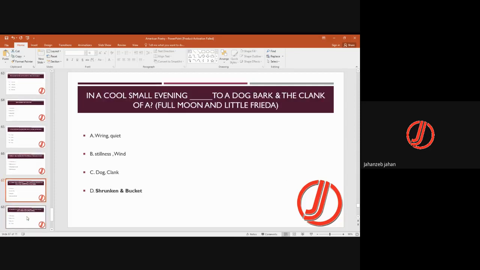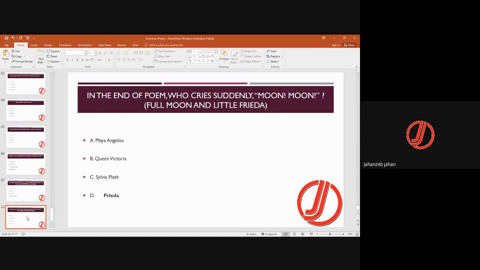In cool small evening, shrunk to a dog bark and the clank of a bucket, and a full moon, and little Frieda. So that is a poem by Sylvia Plath. So it was a small evening, shrunken to a dog bark and clank of a bucket. At the end of the poem, who cries suddenly, Moon, moon? So this is also taken from Full Moon and Little Frieda, who was a daughter of Sylvia Plath. So it was Frieda who shouted, Moon, moon.